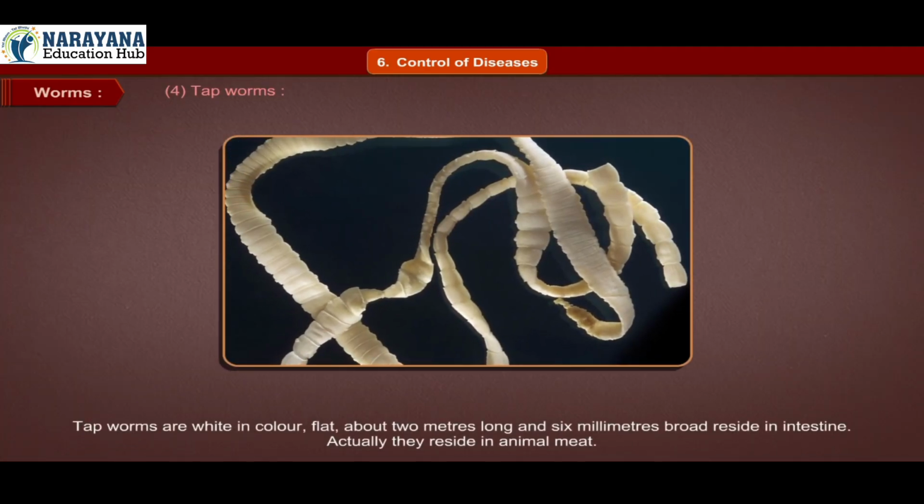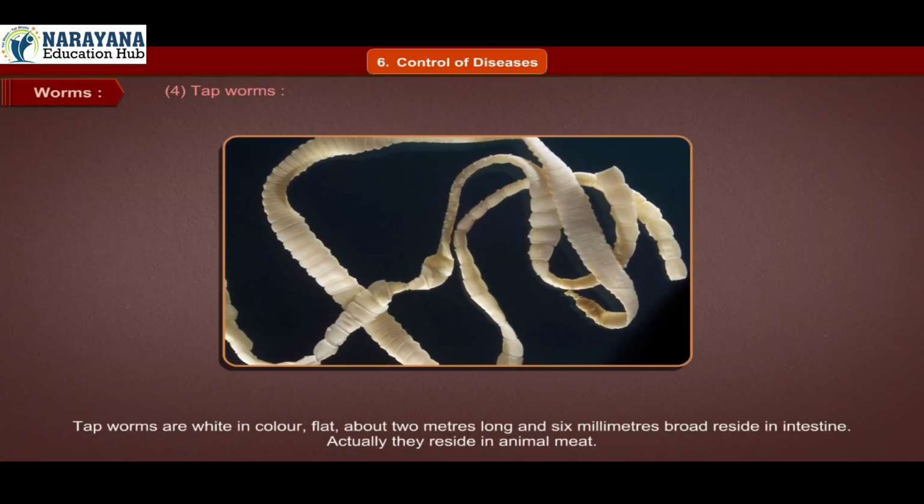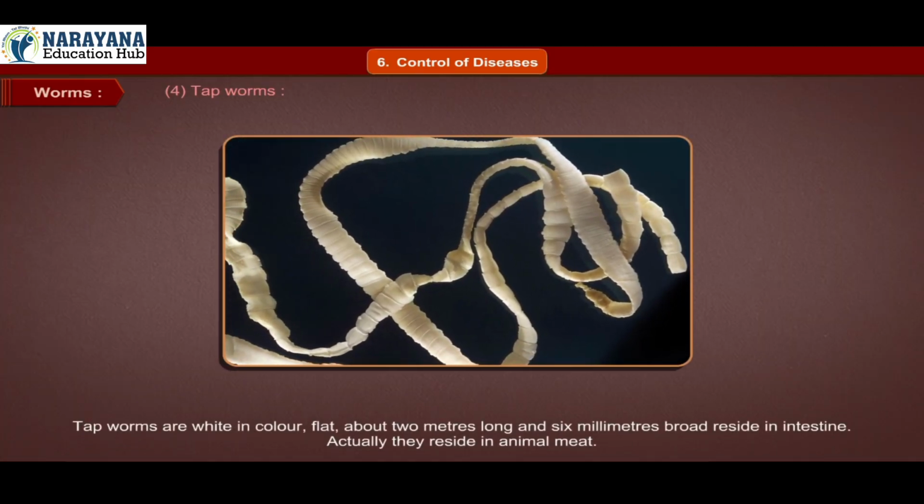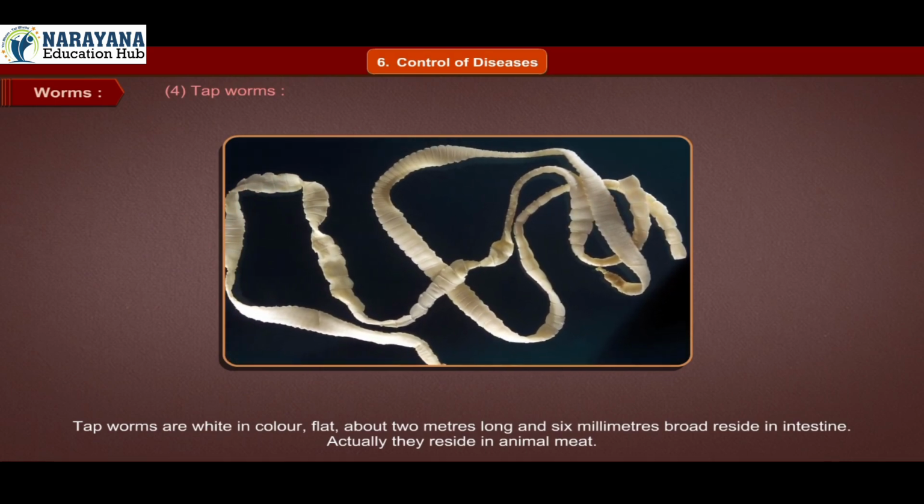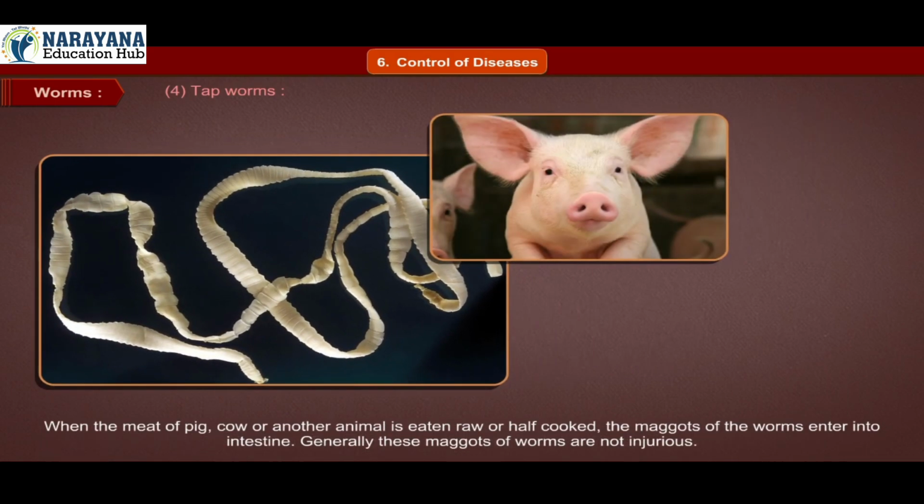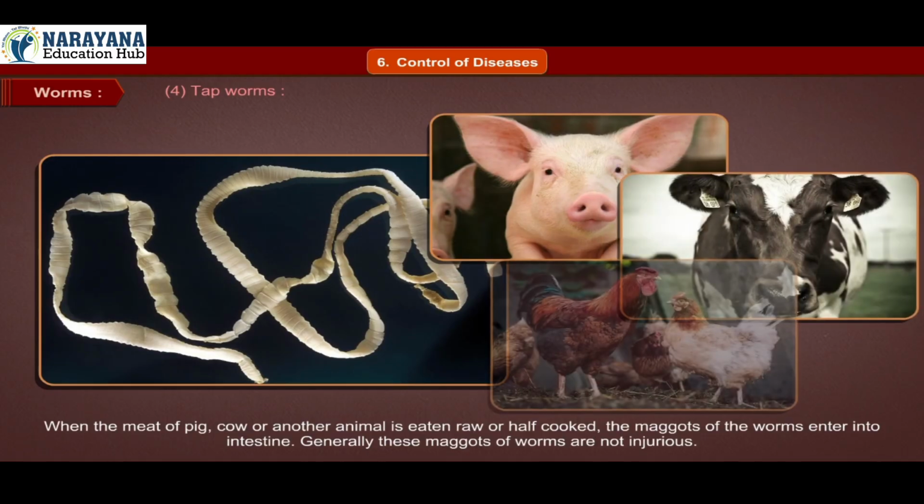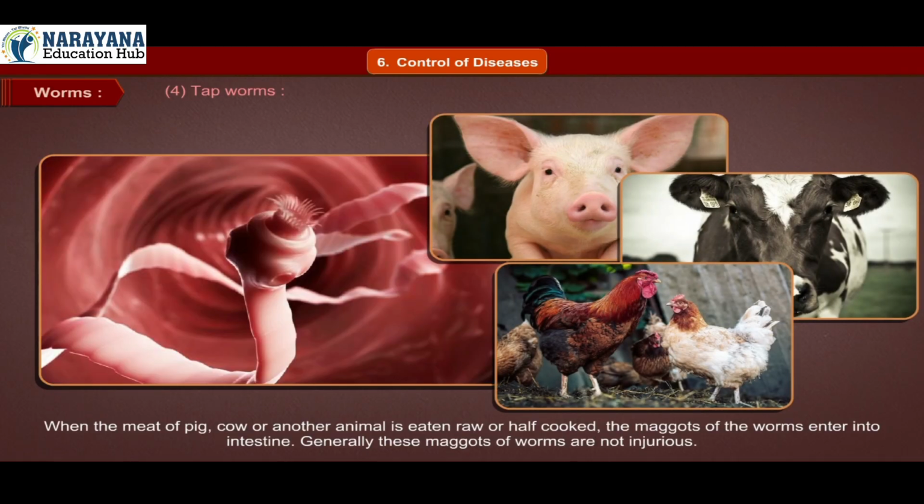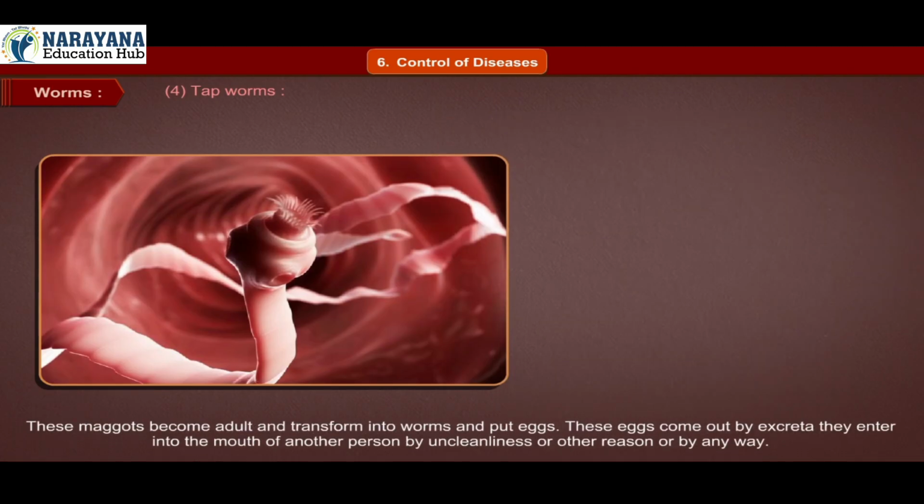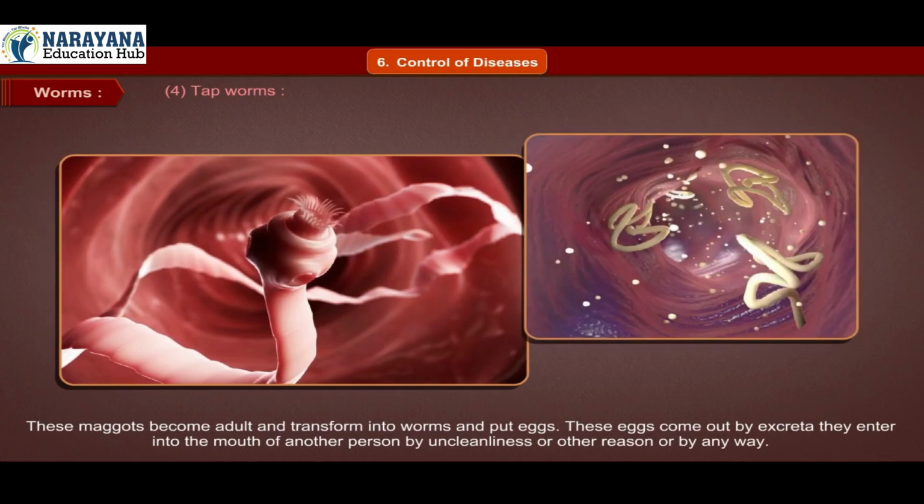4. Tapeworms. Tapeworms are white in color, flat, about 2 meters long and 6 millimeters broad, and reside in the intestine. Actually they reside in animal meat. When the meat of pig, cow or another animal is eaten raw or half cooked, the maggots of the worms enter the intestine. Generally these maggots of worms are not injurious. These maggots become adult and transform into worms and put eggs.